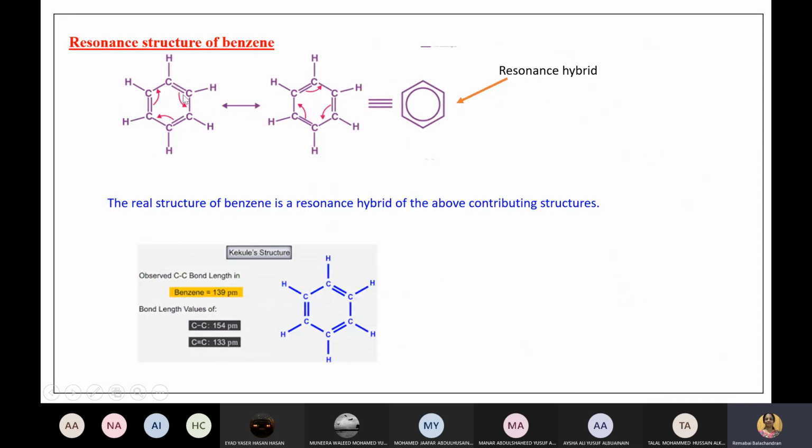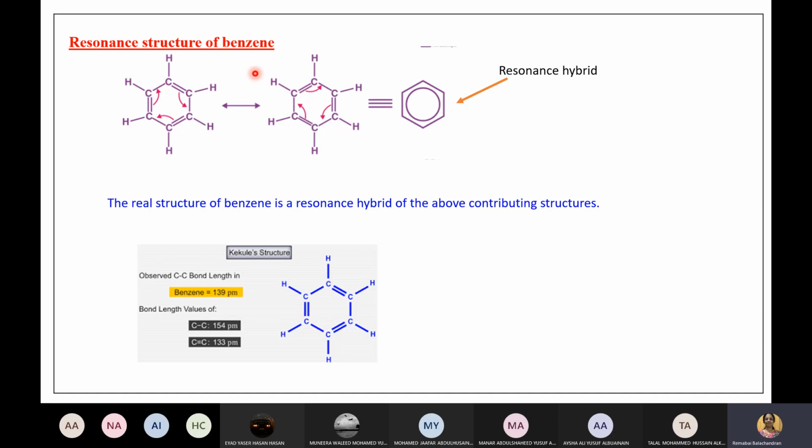Okay. So here, you know the resonance. You know the meaning of the term resonance. Actually, here look. The position of the double bonds in this case, double bond here, then double bond here, alternate, conjugated. Conjugated means alternate, okay? So we have alternate double bonds and single bonds. Now you can switch the position. Here it's double, single, double, single.